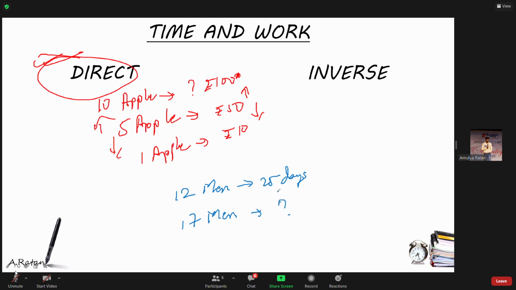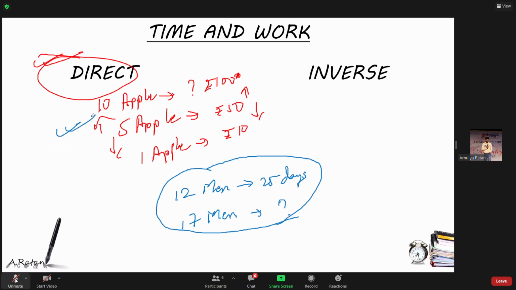So obviously less than 25, because 12 people are painting one room in 25 days. So 17 people, when people are more, the work will be done in fewer days. So how many days? So my dear friend, this is inverse proportion. Now you tell me which one is easy, direct or inverse?